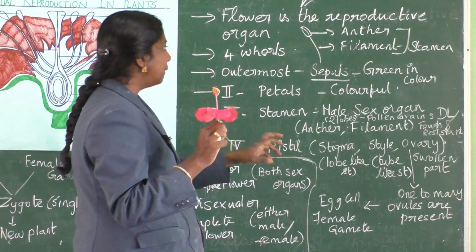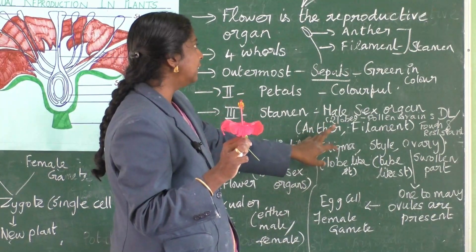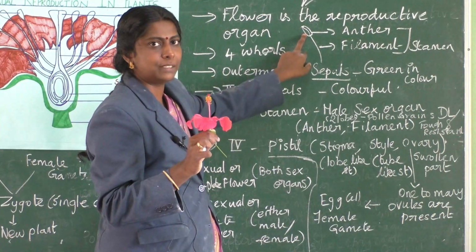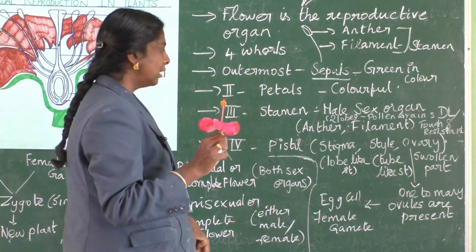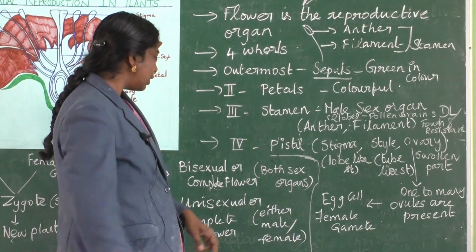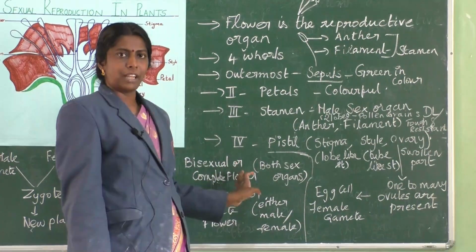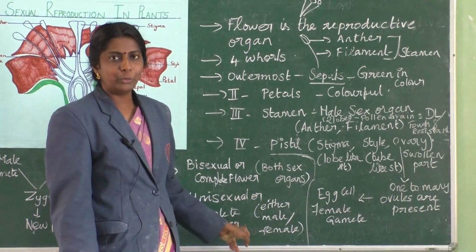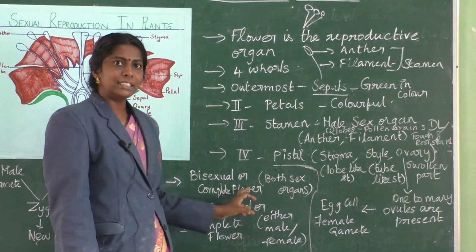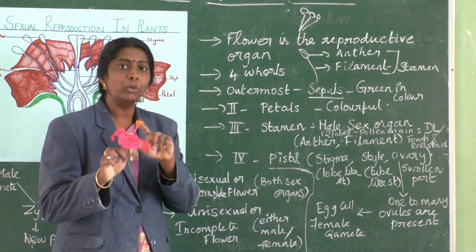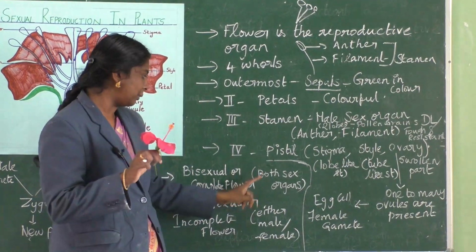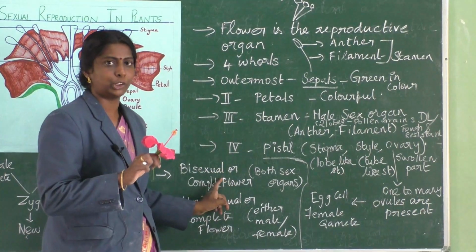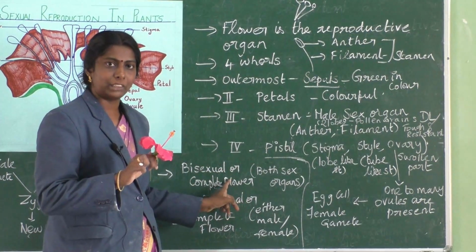About the male gamete, you can see the anther and filament, and within this, pollen grains are observed. And one more thing, students, there are 2 types of flowers: bisexual and unisexual. Bisexual means it has both male and female sex organs, and it is said to be a complete or bisexual flower.